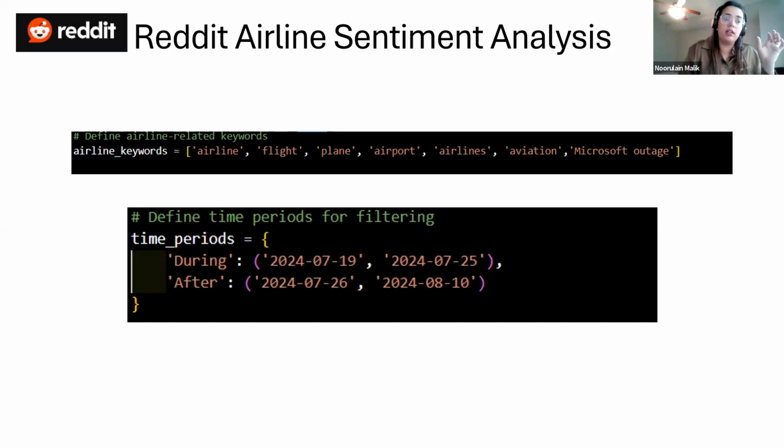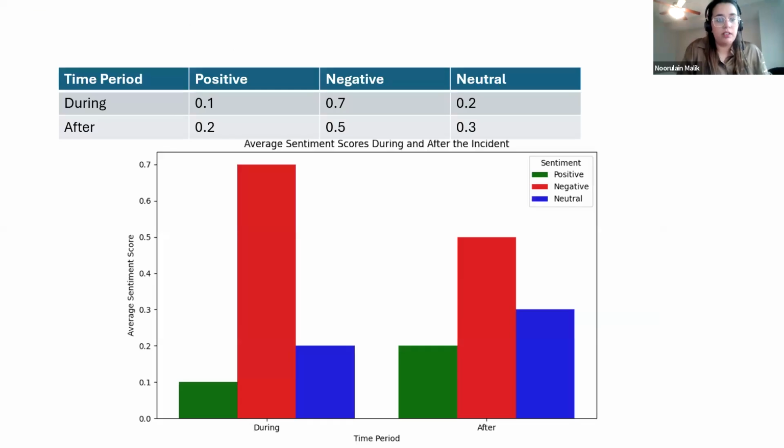I looked at the time duration, the impact of the incident during that time period, and the impact after that time period.